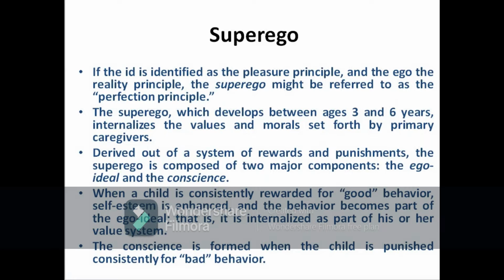Superego is composed of two major components, that is ego ideal and conscience. So superego has two components which are ego ideal as well as conscience. When a child is consistently rewarded for good behavior, there comes the ego ideal, and because of this the person's self-esteem is enhanced and the behavior becomes part of that. Whereas if the child is punished for bad behavior, then it results in the formation of conscience, where the child's self-esteem will be reduced, it will be harmed.